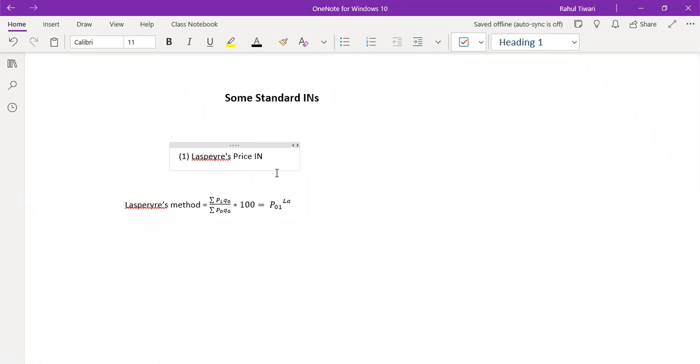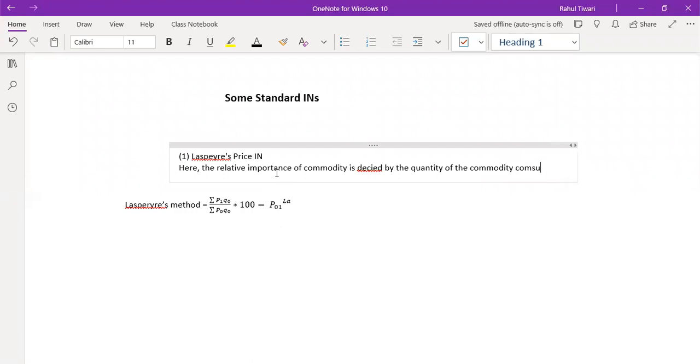Here the relative importance, that is the weight which I assign to a commodity, is decided by the quantity of the commodity consumed in the base year. That is, W is equal to Q0.